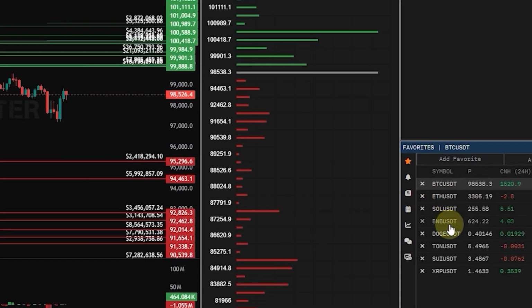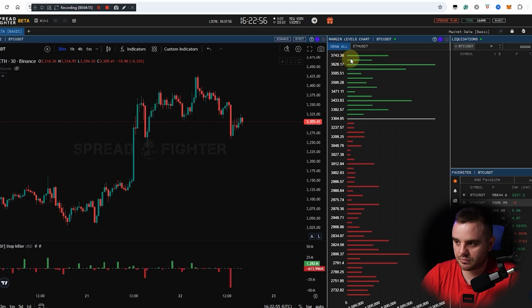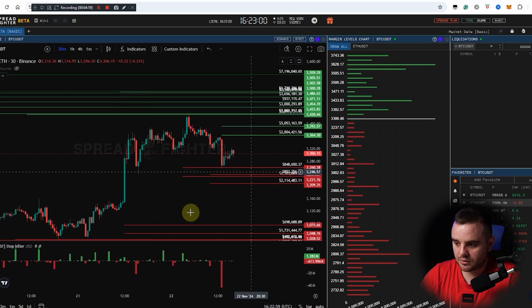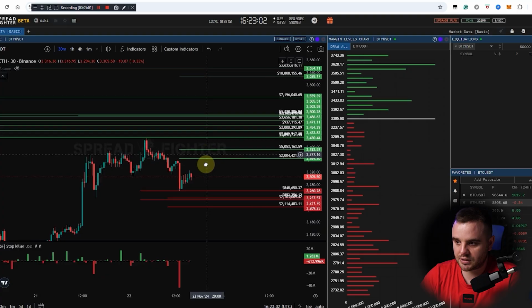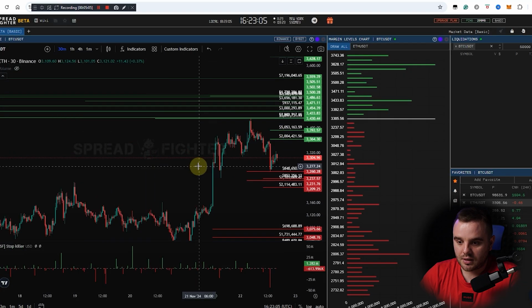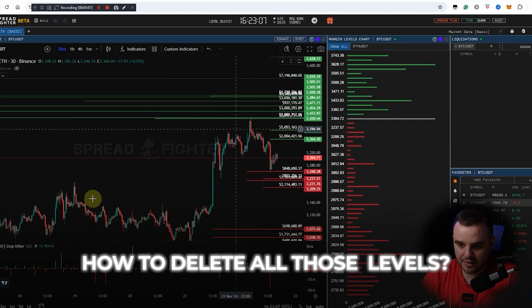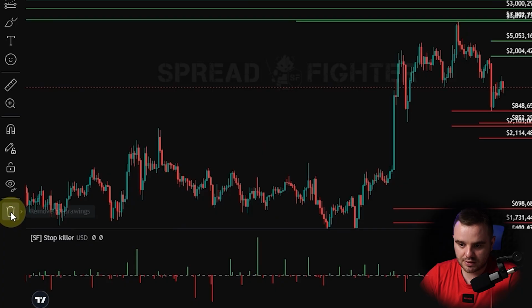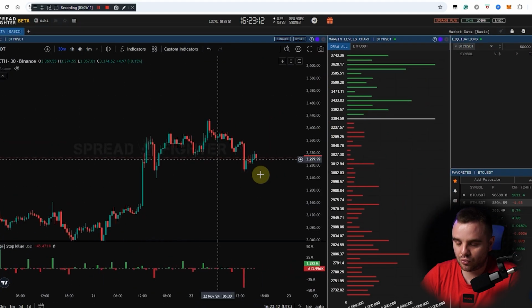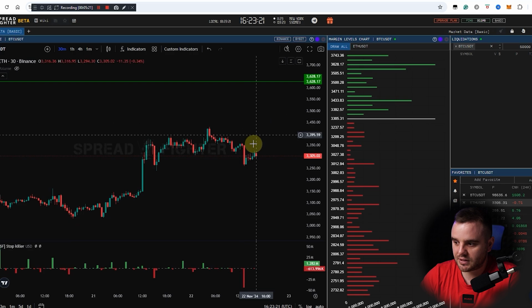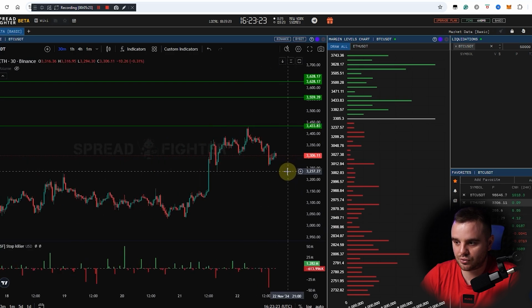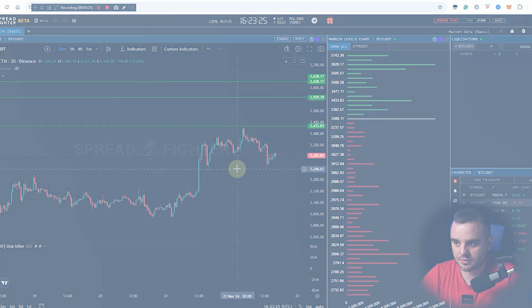After that, here you have this list of instruments that we can use. Ethereum, for example. Again, draw all, and congrats, we can see the biggest liquidation at this moment on Ethereum. How to delete all those levels? You can see this one, delete, and it removes all these liquidations. Plus, additionally, you can manually add an exact liquidation level, and you can see the biggest liquidation and add only them into a chart to see how they played out.